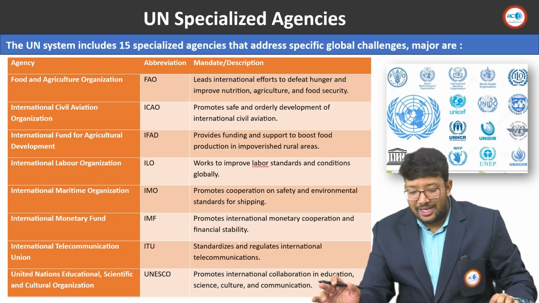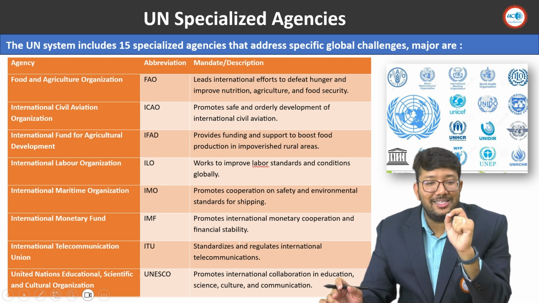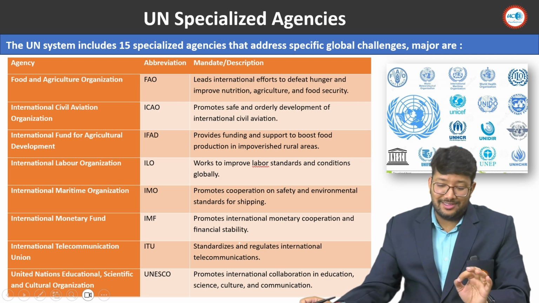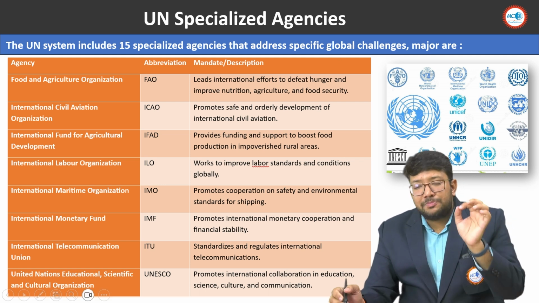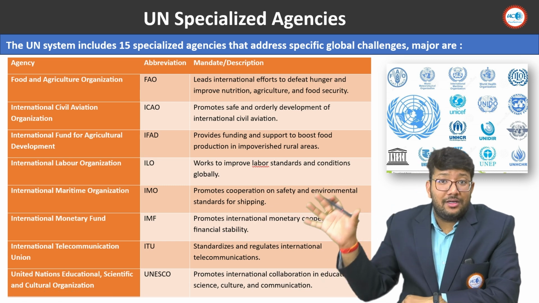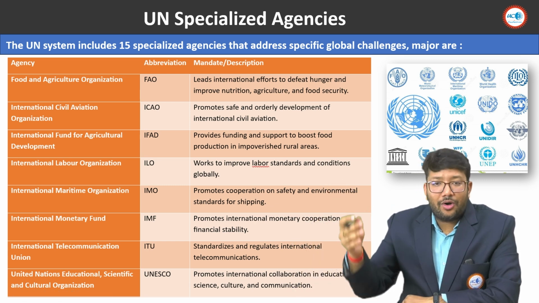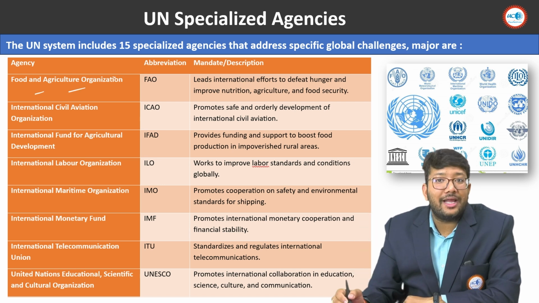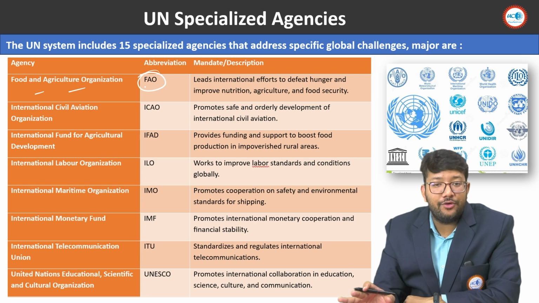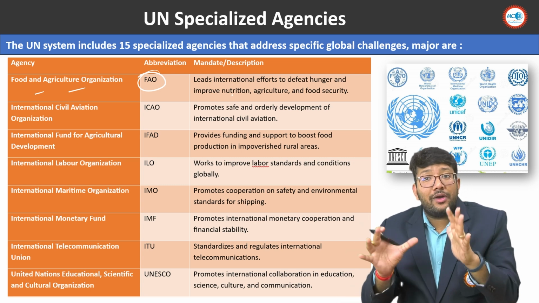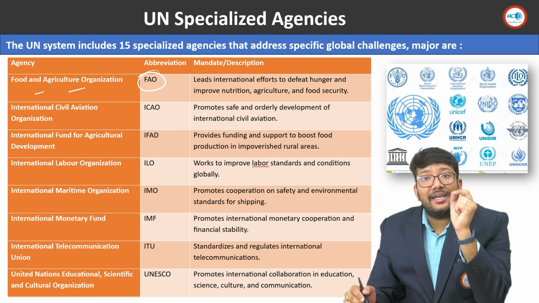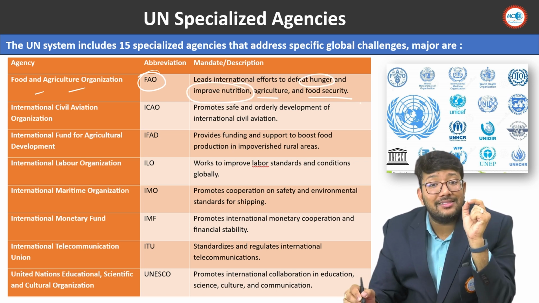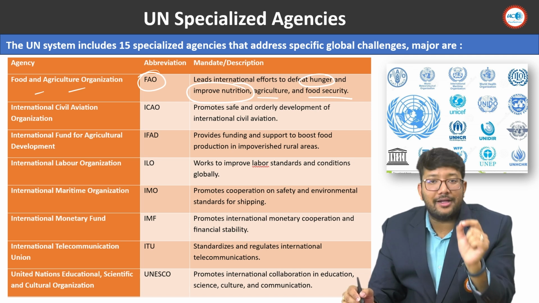So students, let's start with the United Nations specialized agencies. The United Nations system includes 15 specialized agencies that address specific global challenges. The major specialized agencies are listed here. The first one is the Food and Agriculture Organization, FAO. What does this particular agency do? It leads international efforts to defeat hunger and improve nutrition, agriculture, and food security. This is the role of FAO.